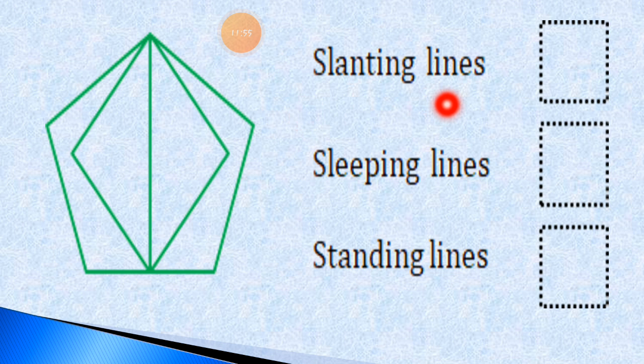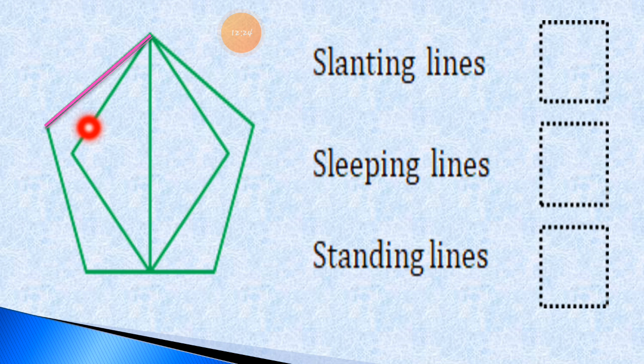Now here we have to find out how many slanting lines are there, how many sleeping lines are there, and how many standing lines are there in the given picture. Let's start with the slanting line. So we have to find out how many slanting lines are there in the given picture. Let's start. I overwrite it with the pink color.